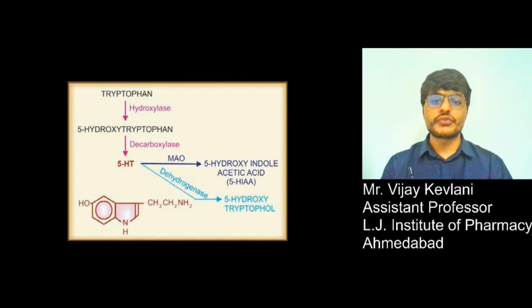It is converted to 5-hydroxytryptophan, and in the presence of a decarboxylase, this 5-hydroxytryptophan is converted to 5-hydroxytryptamine, or you can call it serotonin. It is metabolized by monoamine oxidase and converted to 5-hydroxyindole acetic acid, as well as by dehydrogenase it is converted to 5-hydroxytryptophol.